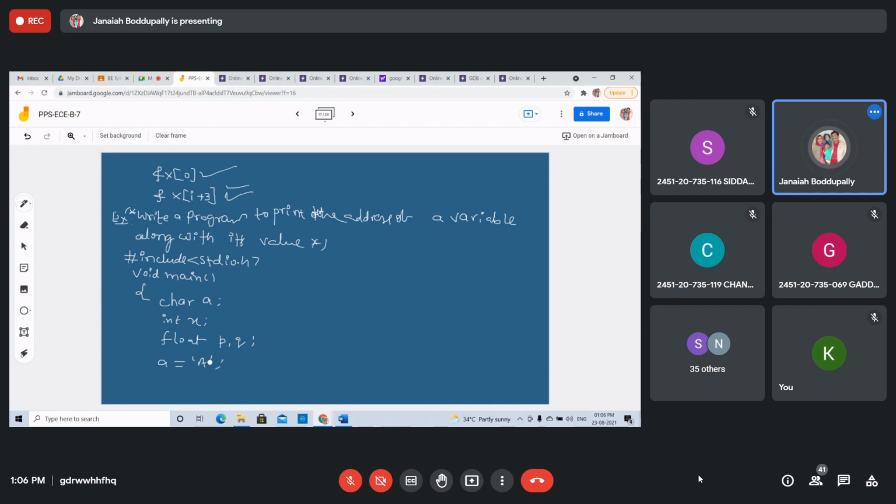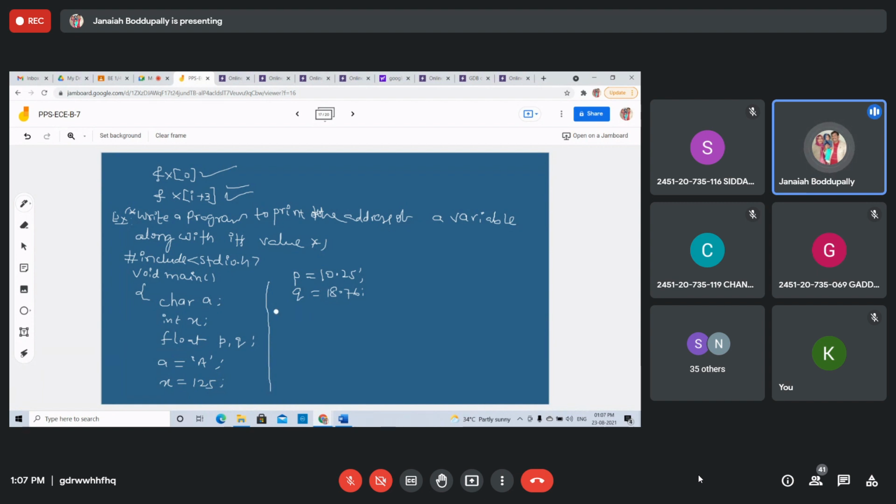What will be the result? The A value will be stored in A. X is stored the value 125. Right, students? Now, assigning values to the float variables: P equals 10.25, Q equals 1.76. Like this. Now display all the character values, integer values and float values, all the four.